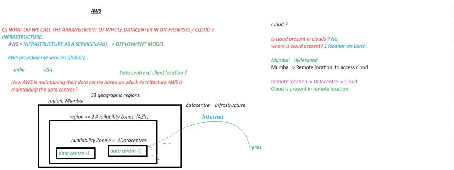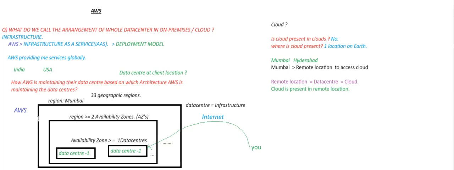Now, who is handling these remote locations? The owner of handling these remote locations is nothing but AWS. So AWS is providing cloud for us. Can I call AWS a cloud provider? Yes.